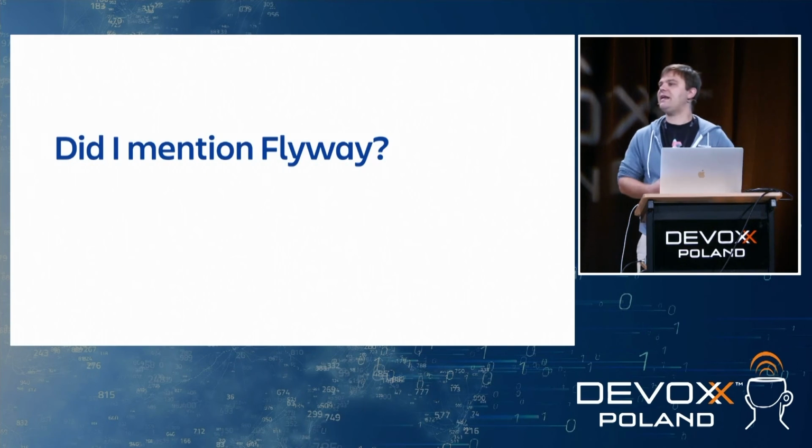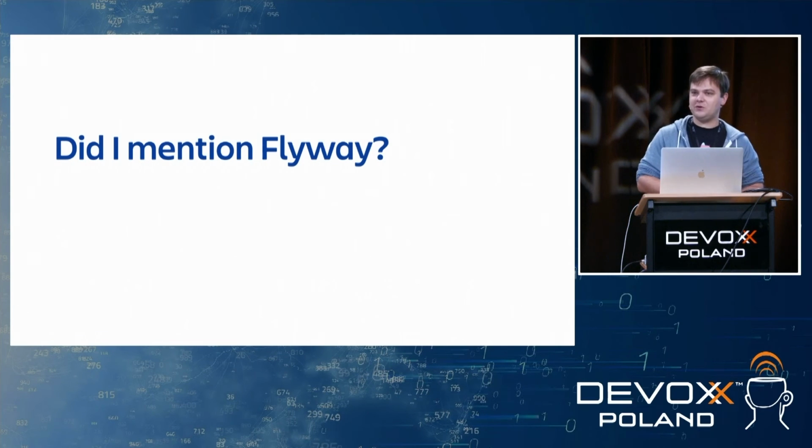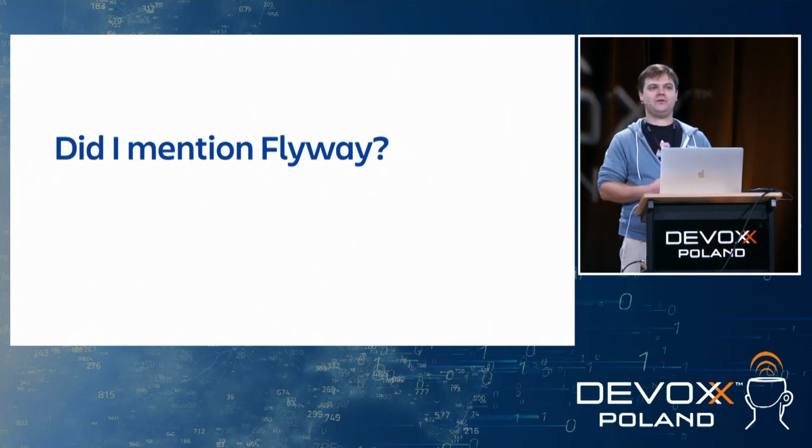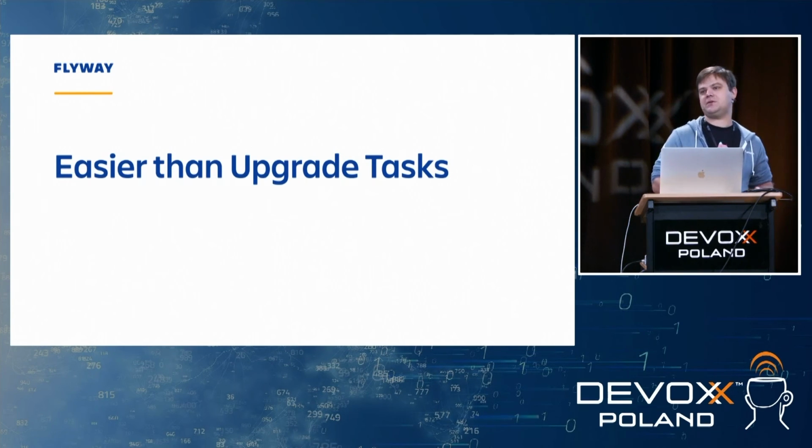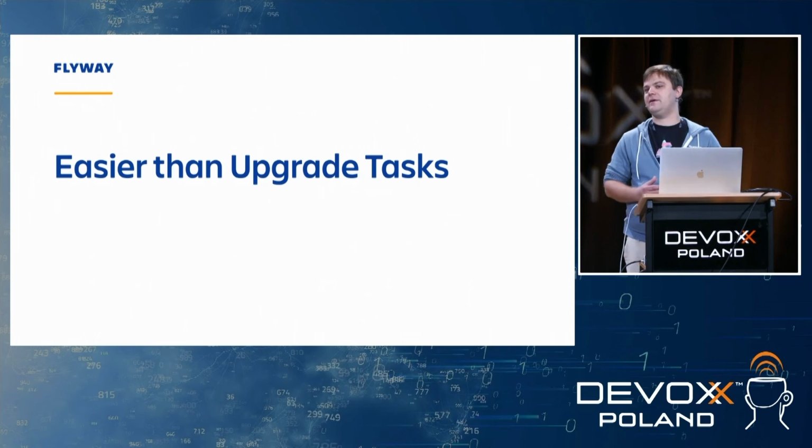Okay, did I mention Flyway in the beginning, right? So yeah, we also use Flyway for database evolution. It's much easier than using upgrade tasks because it's just pure SQL scripts, right?